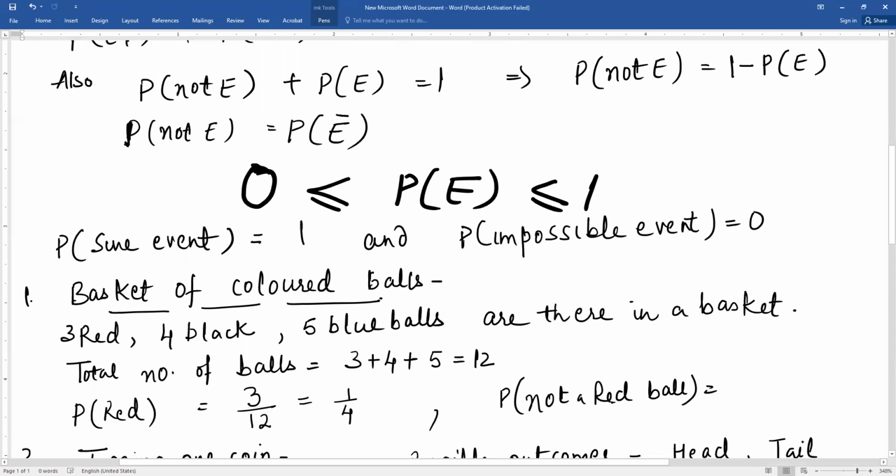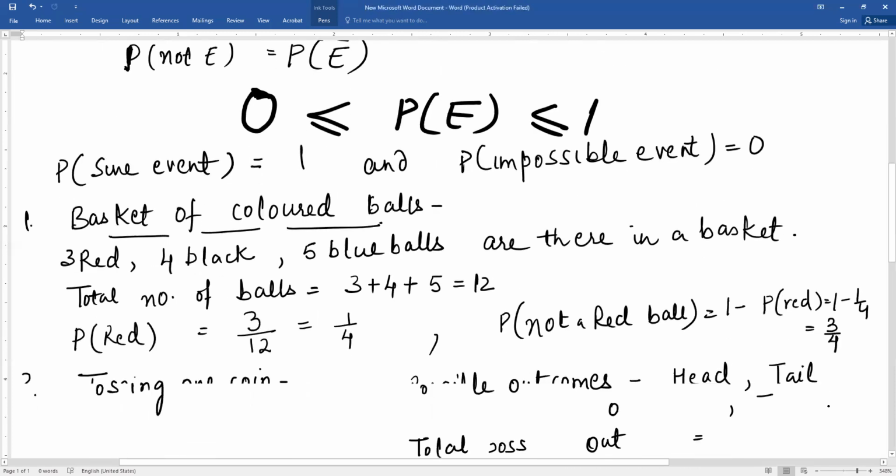Probability of not getting a red ball, we can calculate from here also. 4 black and 5 blue, that means not red. This makes it 9, so 9 upon 12. Or we can also write it as 1 minus probability of red ball. That means 1 minus 1 by 4. This will give you 3 by 4.